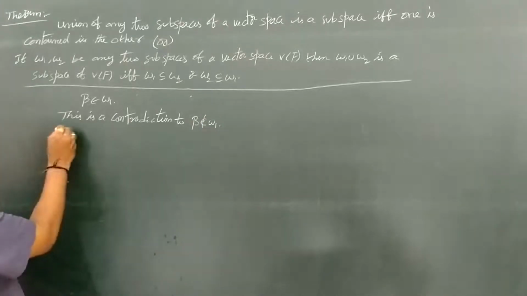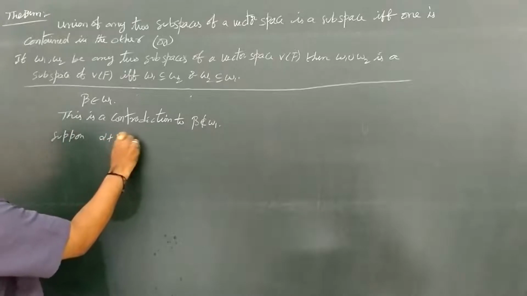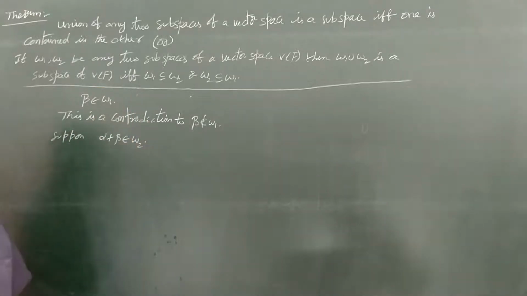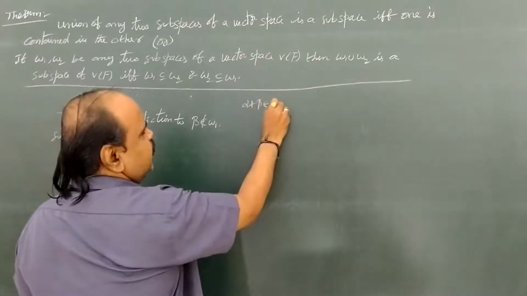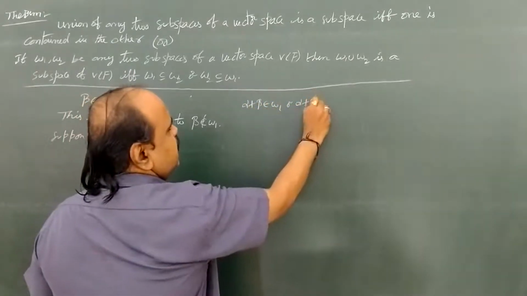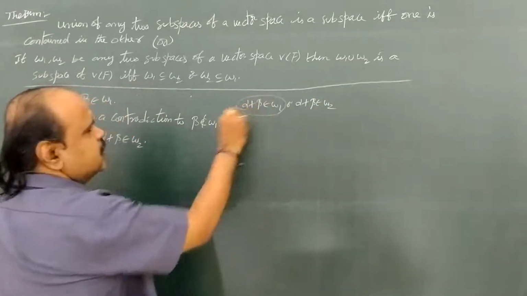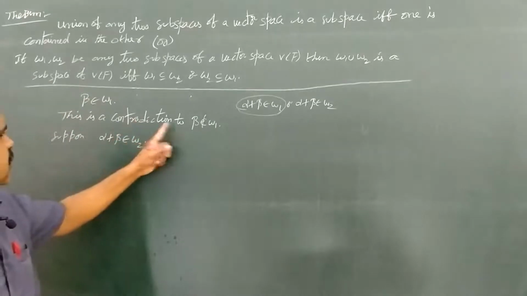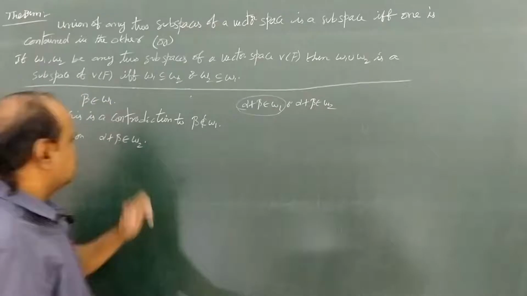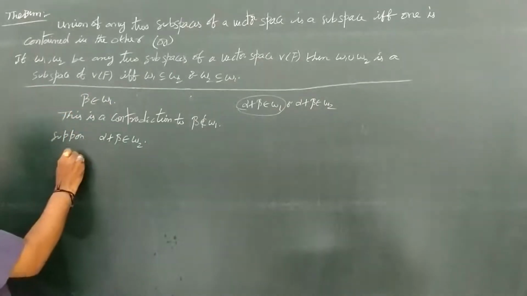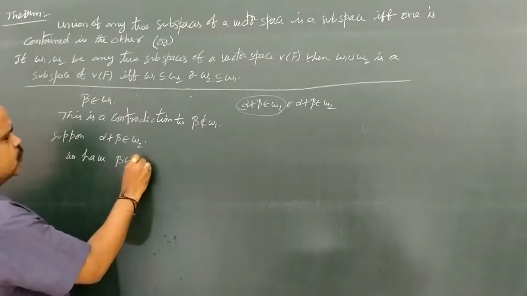Now suppose alpha plus beta belongs to W2. We already have that alpha plus beta belongs to W1 or alpha plus beta belongs to W2. Earlier, assuming alpha plus beta belongs to W1, we got a contradiction. Now suppose alpha plus beta belongs to W2. Again we have beta belongs to W2.